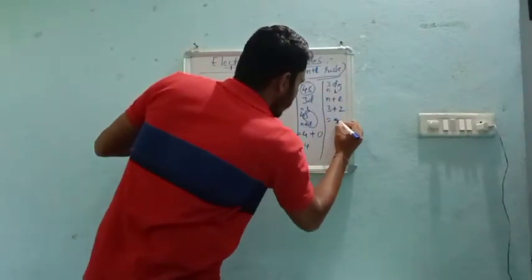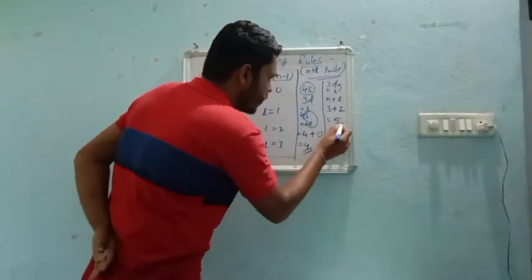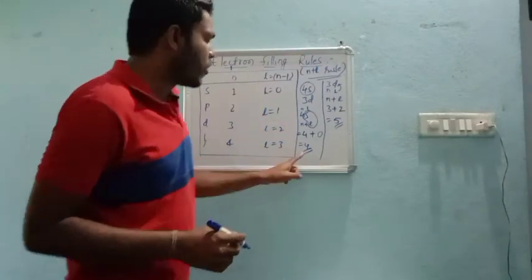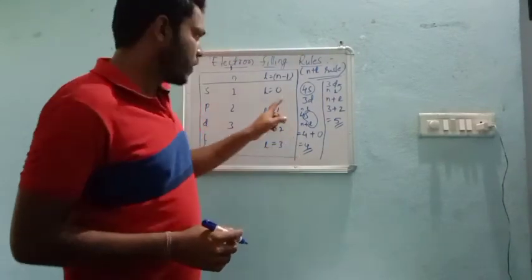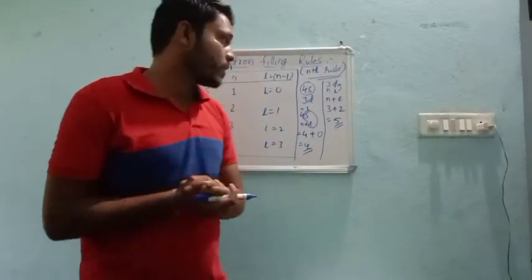So now how much? 5. Now consider these two values. For 4s, how much did we get? n plus L value 4. And for 3d, how much did we get? n plus L value 5.